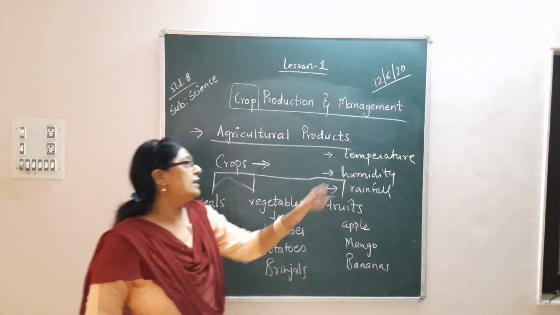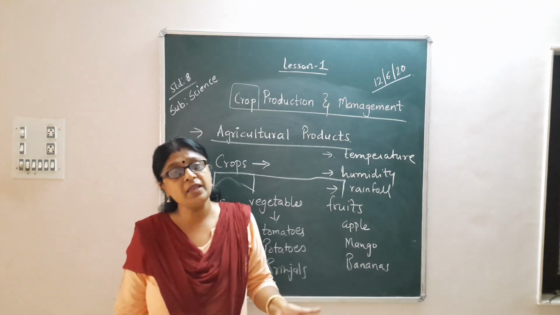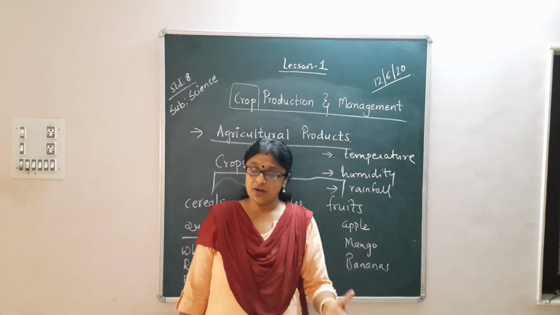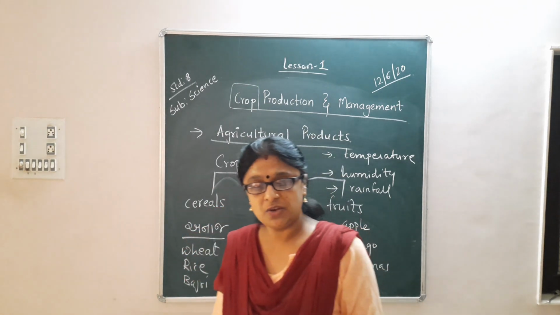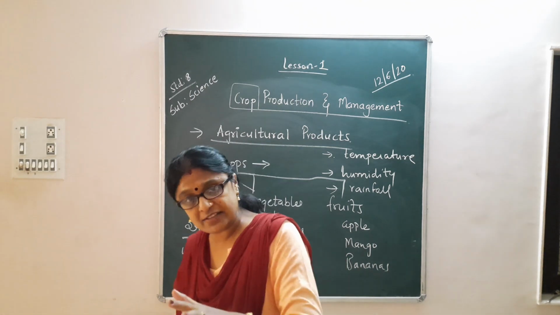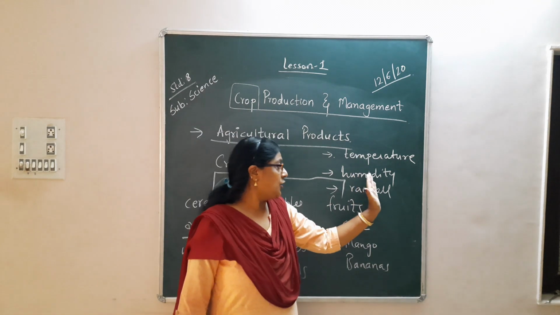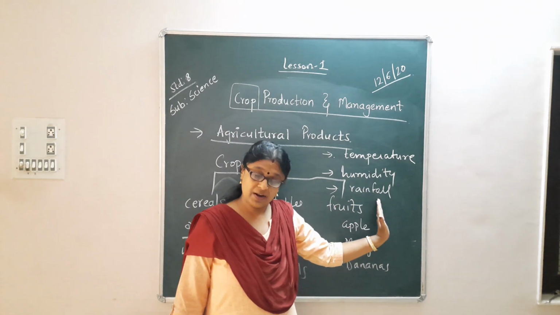You can see in our country the temperature of Gujarat is different from that of Jammu and Kashmir. The humidity, the rainfall is not same in all different parts of the country. You can see in desert areas you have less rainfall, right? So temperature, humidity, rainfall, all these factors, right?